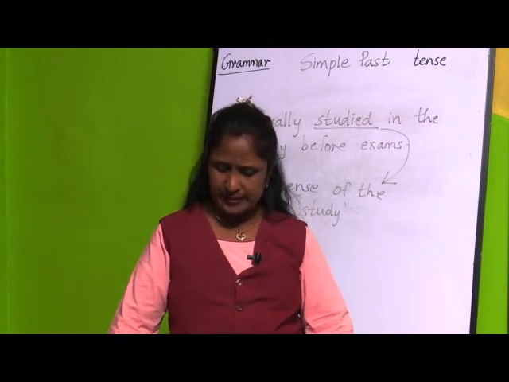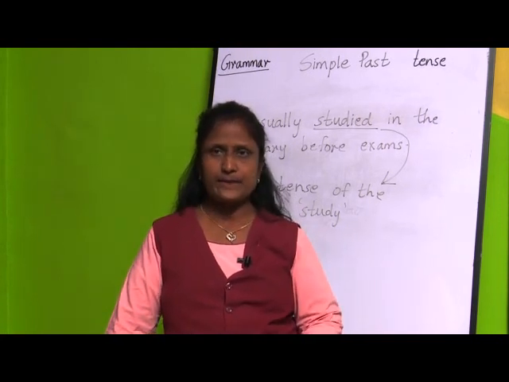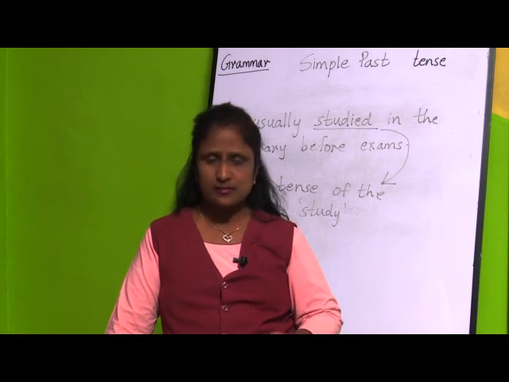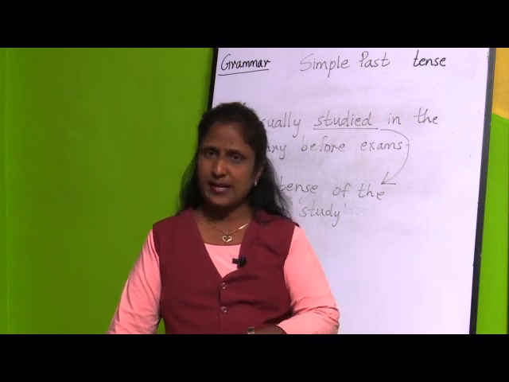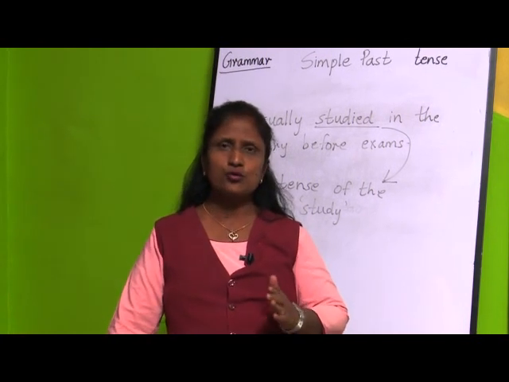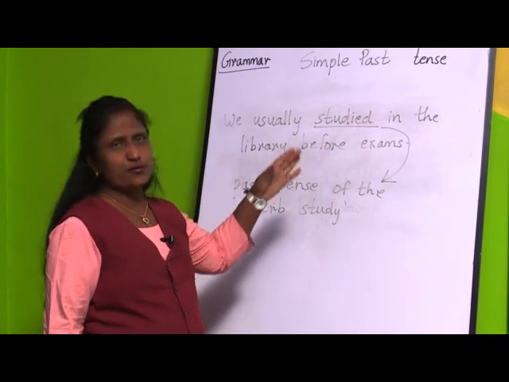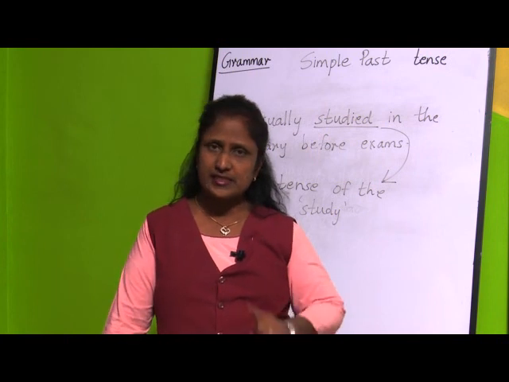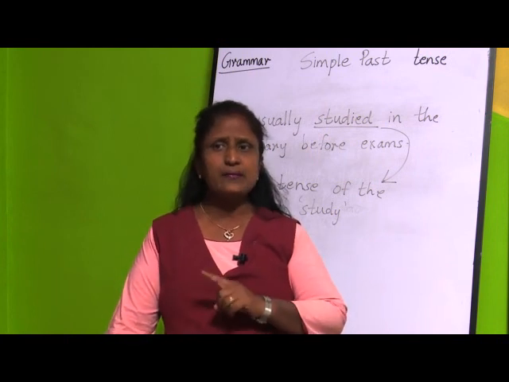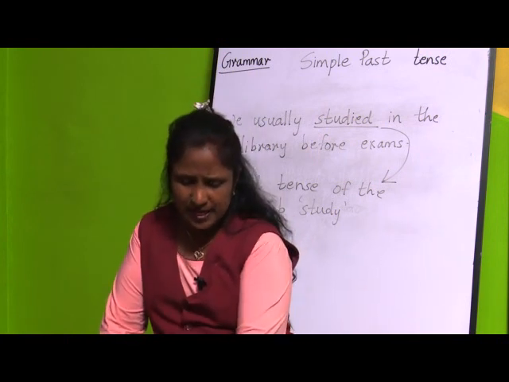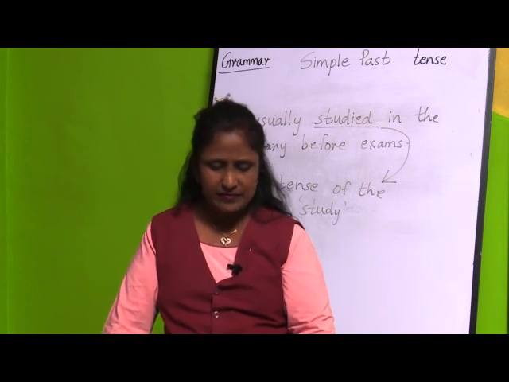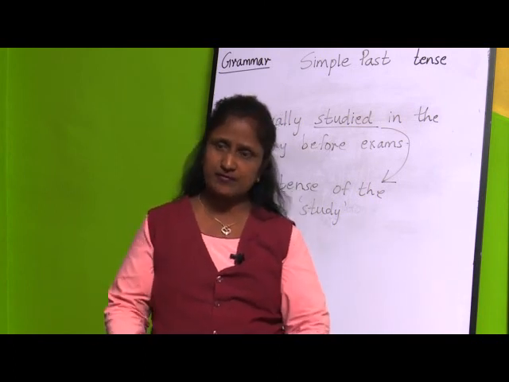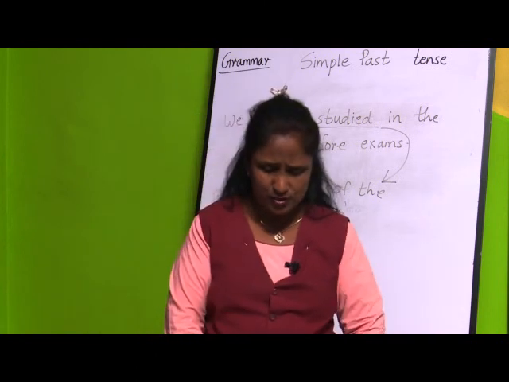Then the Australian team dash the match, win. The Australian team won the match. So in this way you are going to form the simple past tense from the verb, that is from the present tense. So this was all about present perfect tense and simple past tense. Children, here we have some exercises and we will be solving those exercises. I will be sending you the answers for those exercises.